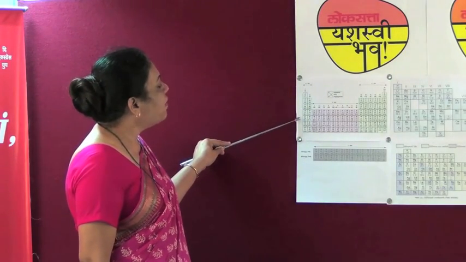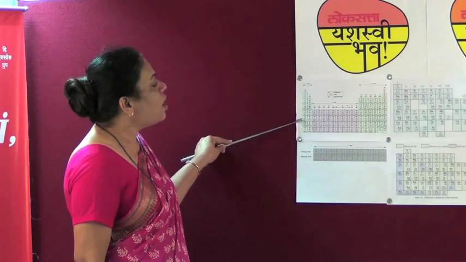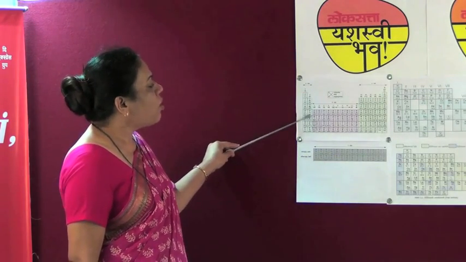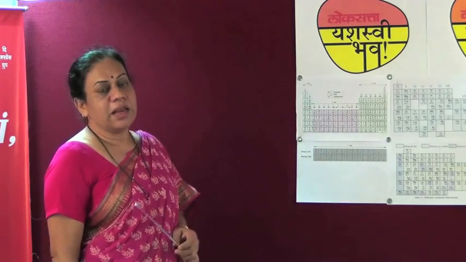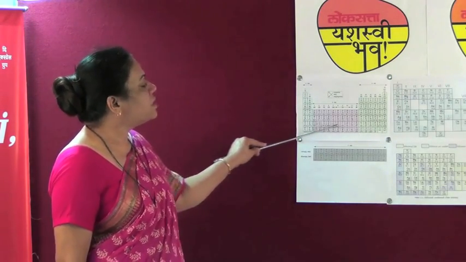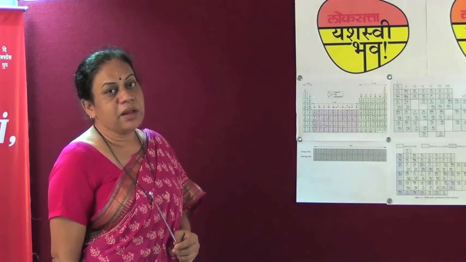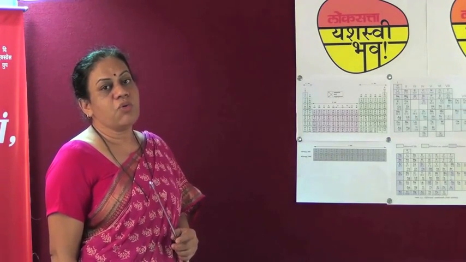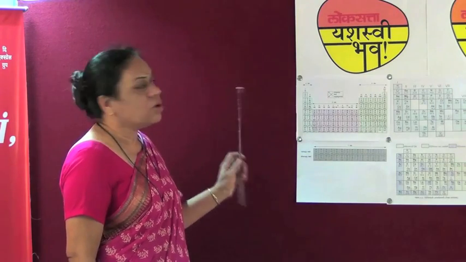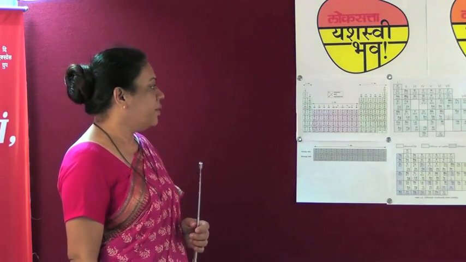The fourth and the fifth periods are called the long periods because they include 18 elements in each. Whereas the sixth period is called the longest period because it includes 32 elements. And the last horizontal row, which is the seventh period, is the incomplete period.